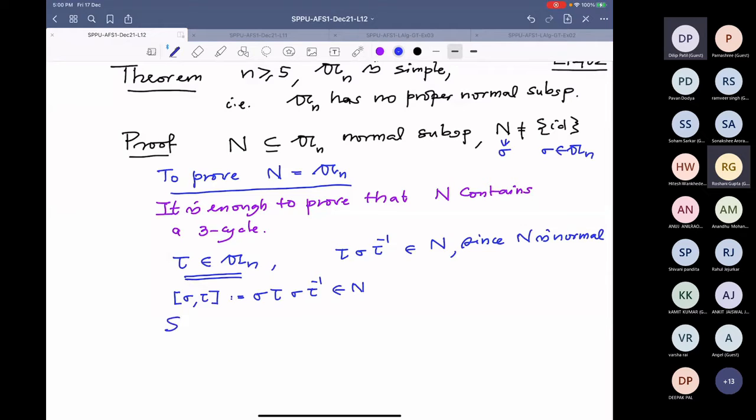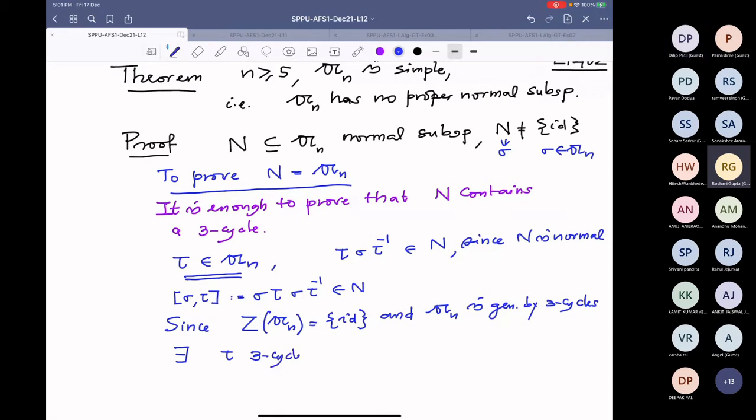So since Z, the center of N, is trivial, and N is generated by 3 cycles, there exists a 3 cycle tau, which I will call it when I need it, such that sigma and tau don't commute.